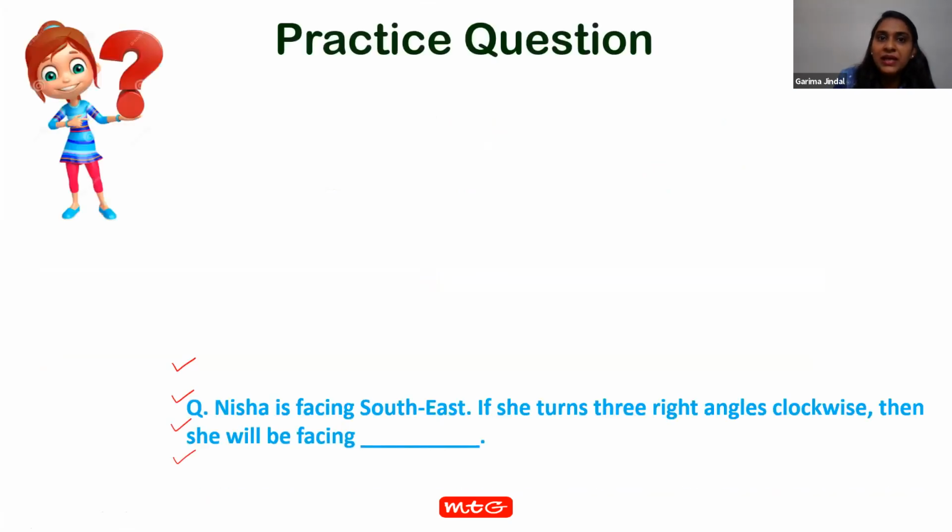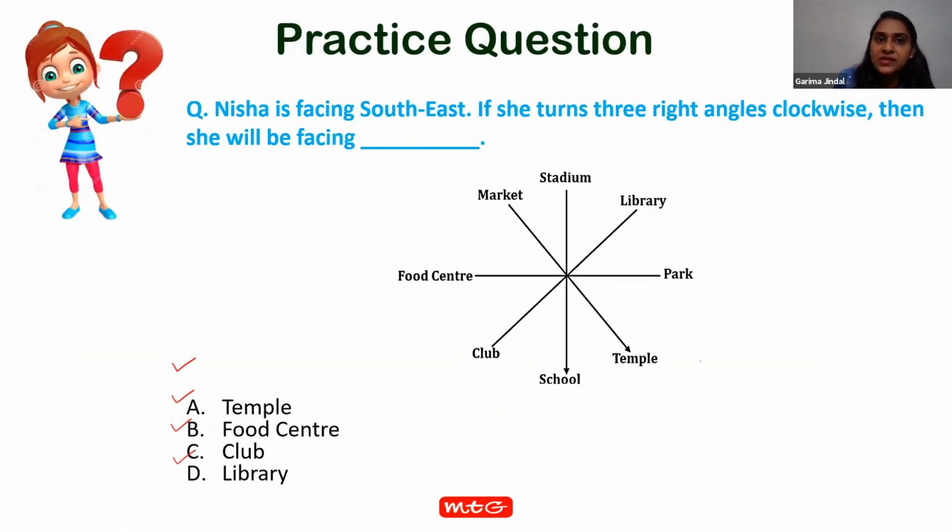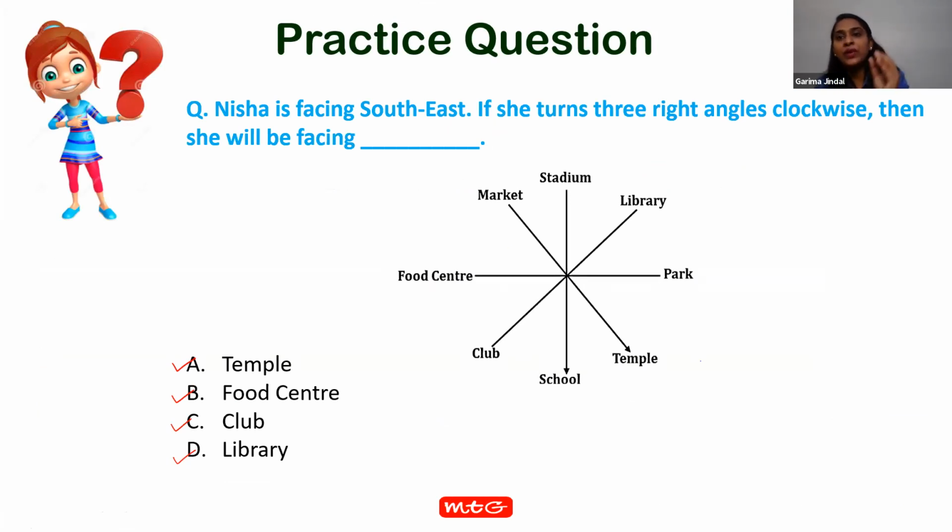If clear, then Vikram, please answer this question. Nisha is facing southeast. If she turns 3 right angles clockwise, then she will be facing. Yes, if Vikram wouldn't be able to answer, then Kian. Kian, would you like to answer this question? Kian, just unmute yourself and tell me the answer of this question.